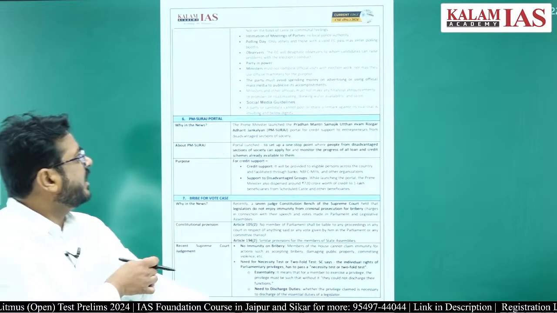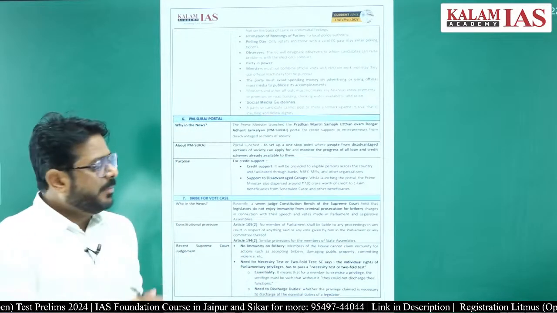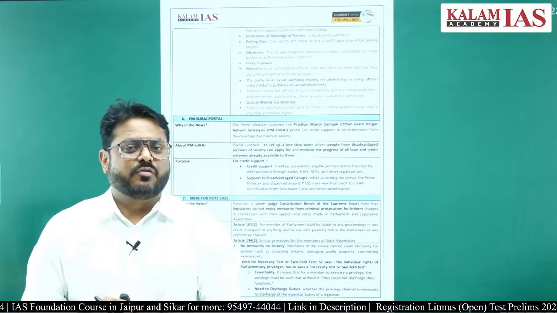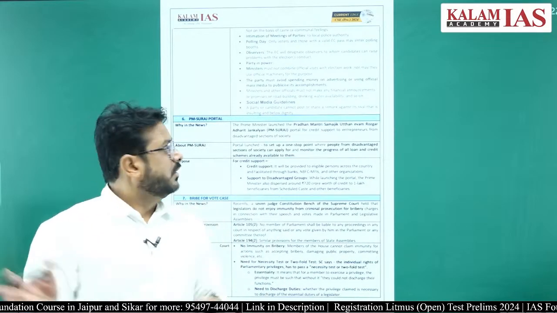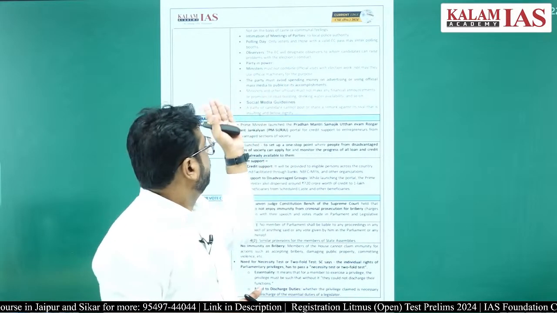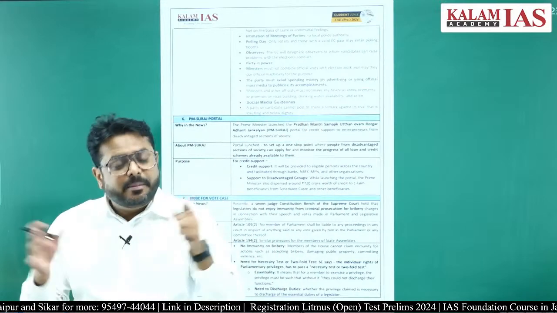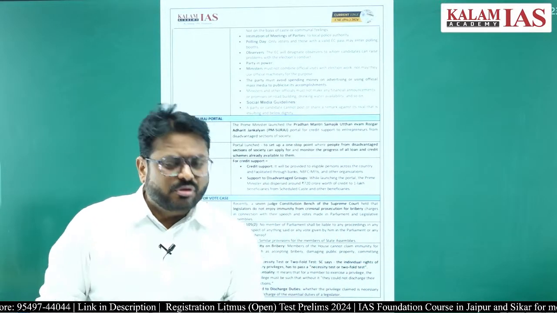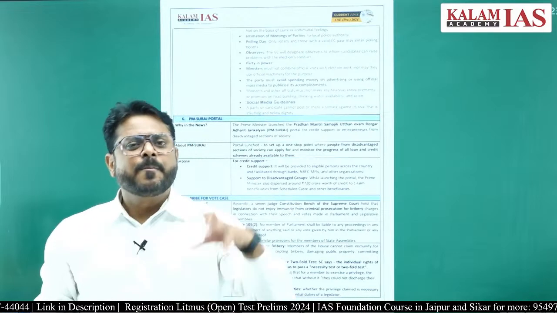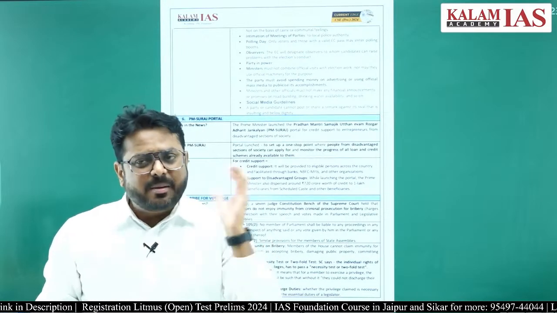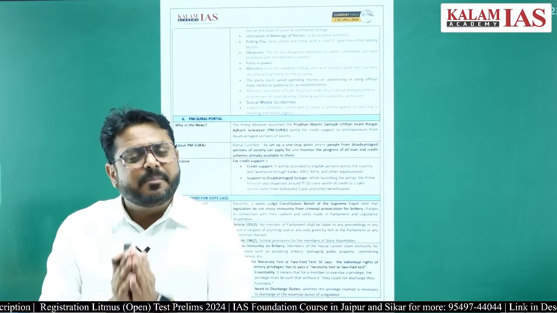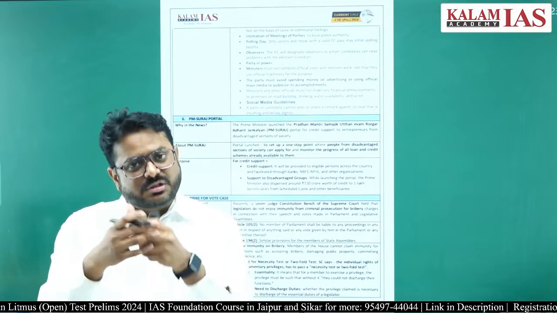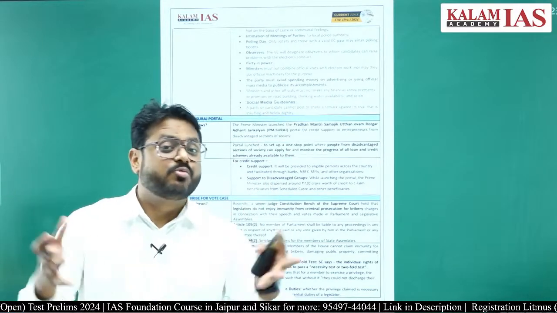Several other things are there. For example, if any political party is going to conduct rallies, they will have to take permission or give information to the local authority, so that those rallies can be conducted in a peaceful manner.